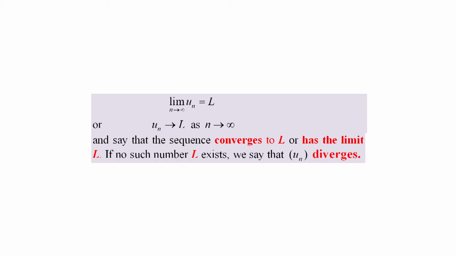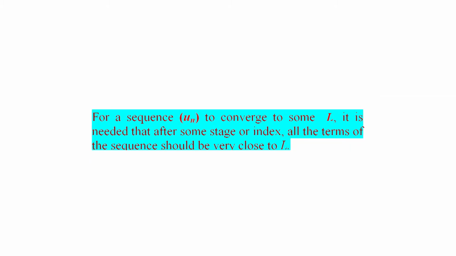In this case, we say that L is the limit of the sequence. Then we write the limit of u_n as n approaches infinity is L, or simply u_n approaches L as n approaches infinity, and say that the sequence converges to L or has a limit L. If no such L exists, we say that the sequence u_n diverges. Note that for a sequence u_n to converge to some limit L, it is needed that after some stage or index, all the terms of the sequence should be very close to L.